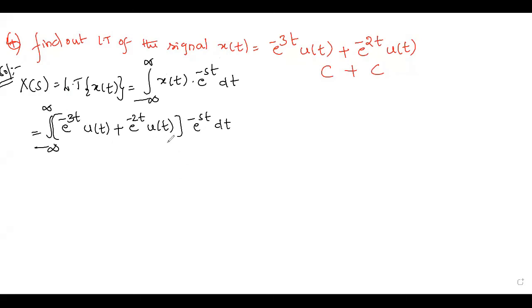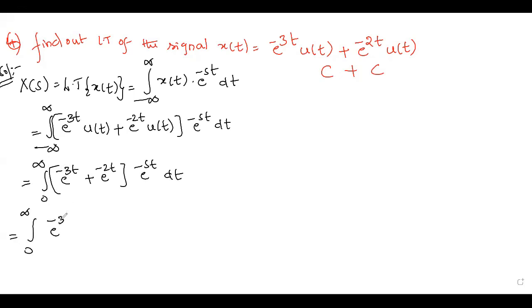So u of t is there as usual in both the terms. So u of t is there means definitely what are the limits I have to take? Because u of t will exist only for positive time values, and within these positive values its value is 1. So now 0 to infinity, you can write it as e power minus 3t into e power minus st plus